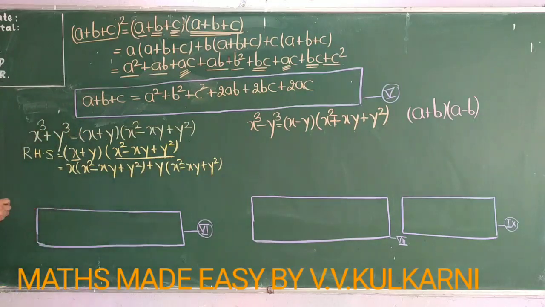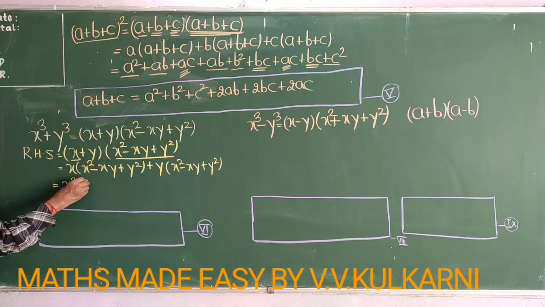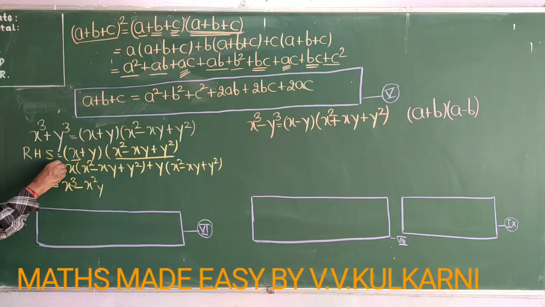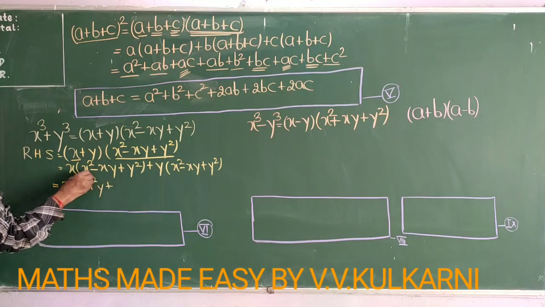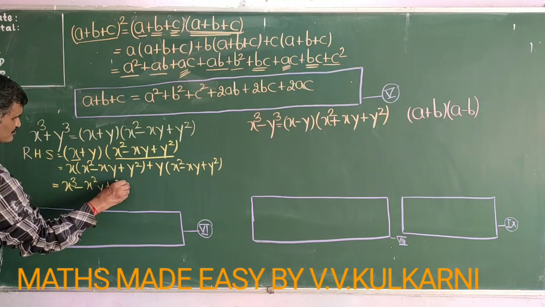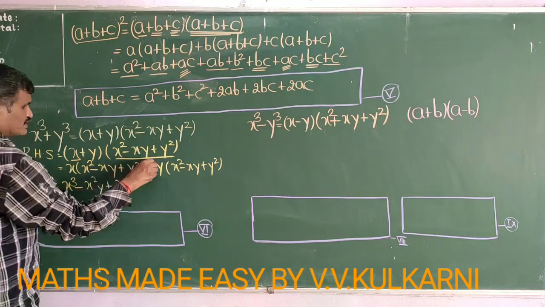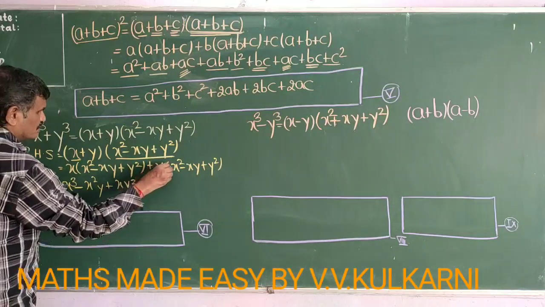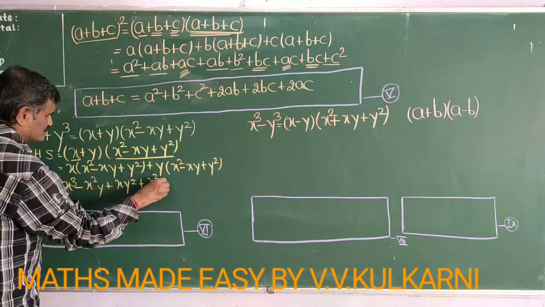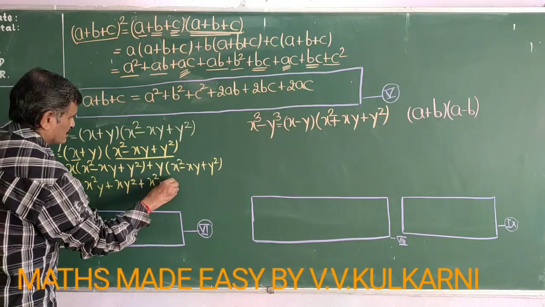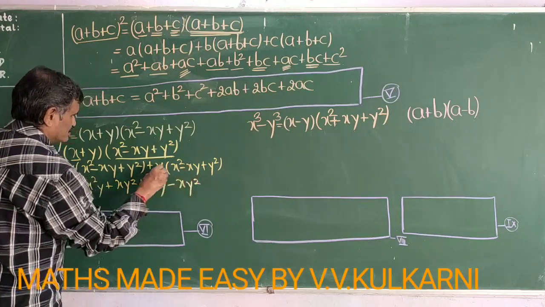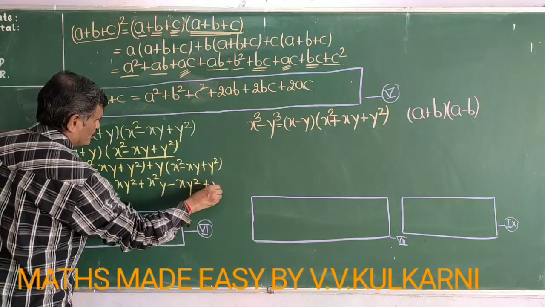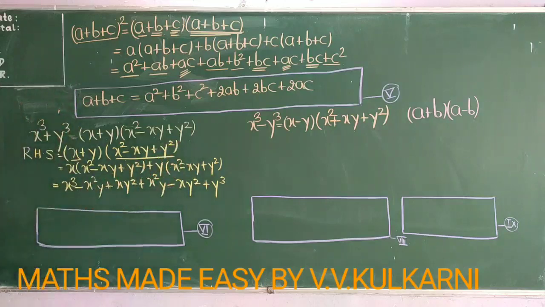So if I simplify further, then plus of plus is plus, so this becomes x cube, plus of minus is minus, so this becomes x squared y, plus of plus is plus, so this becomes xy square, plus of plus is plus, so this becomes x squared y, plus of minus is minus, it becomes xy squared, and plus of plus is plus, y into y square is y cube.